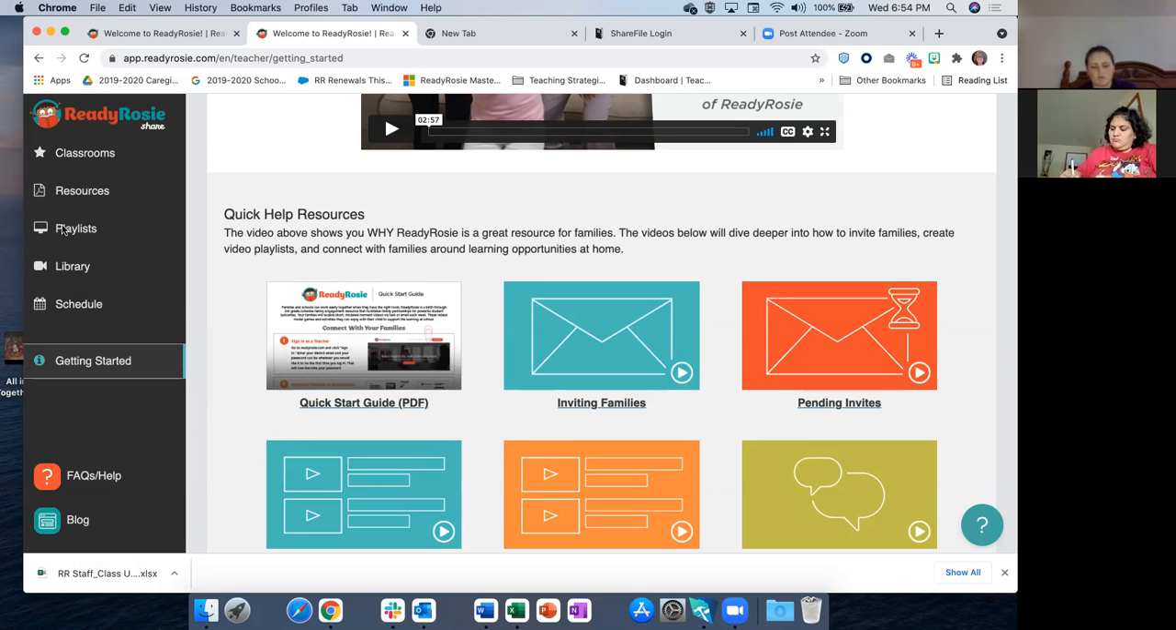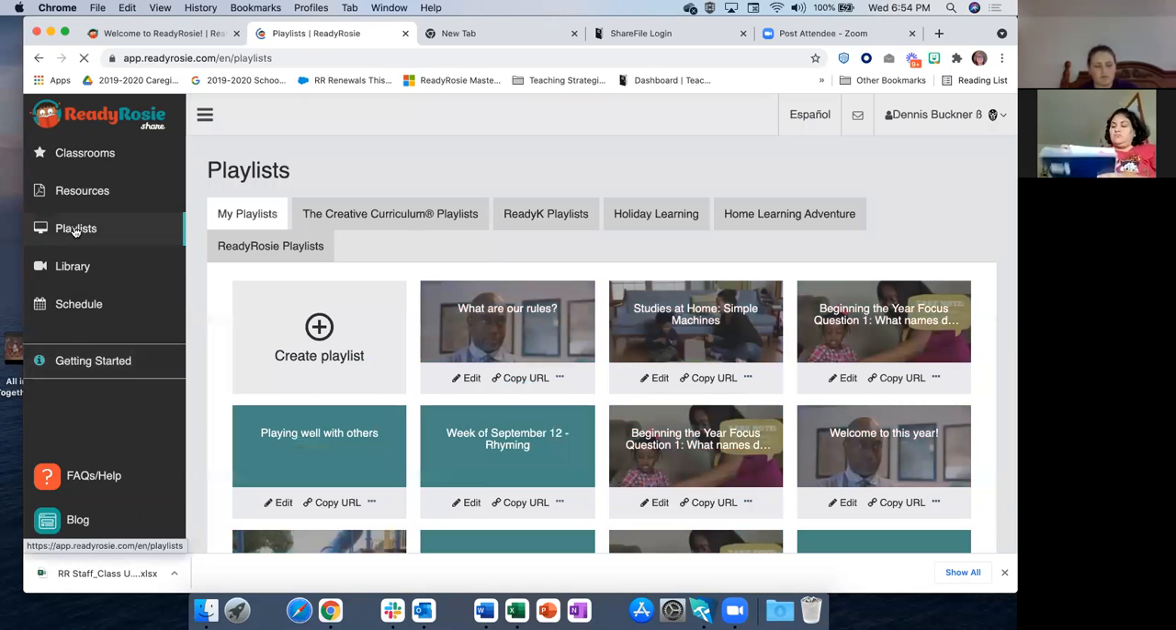So you have the ability to create custom playlists. You'd click on playlist right here. And I think sometimes people think that they're really hard and time consuming, but they really aren't. And there are 2 ways that you can do playlists. These tabs along the top are playlists that we have created at Ready Rosie that we are not sending out. We've made them, and you can use them as if they're your own.